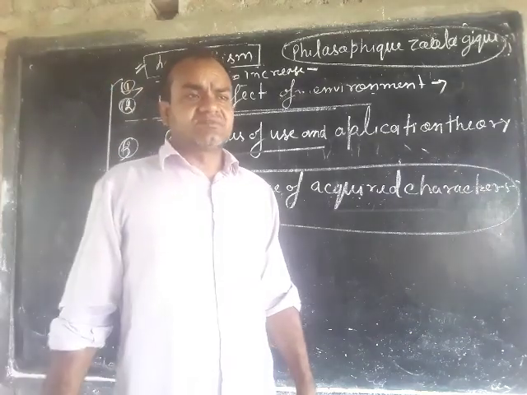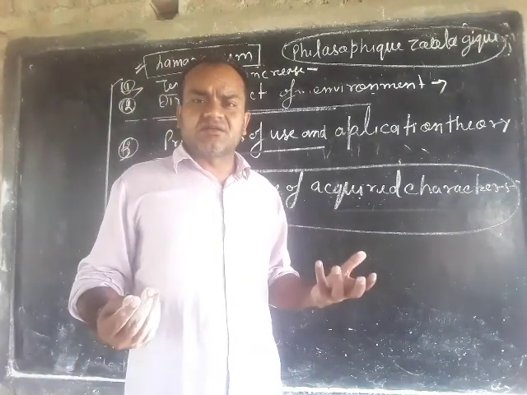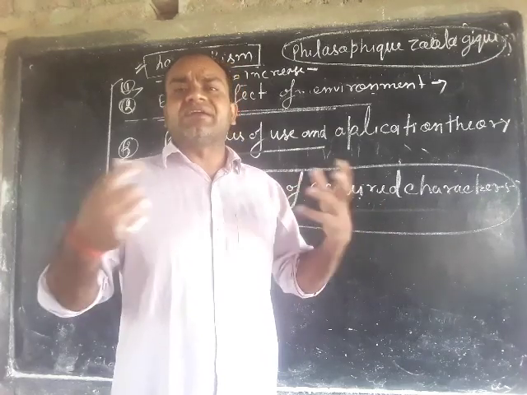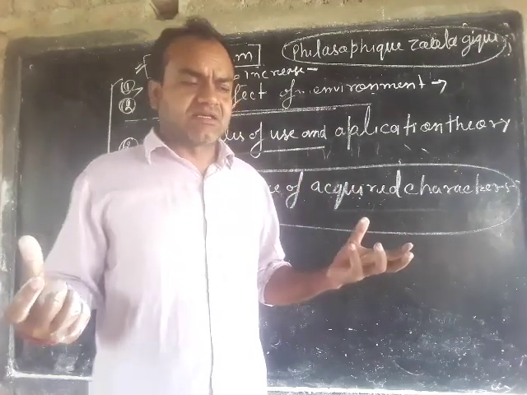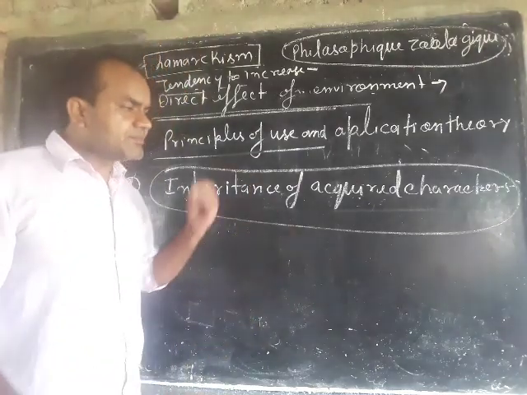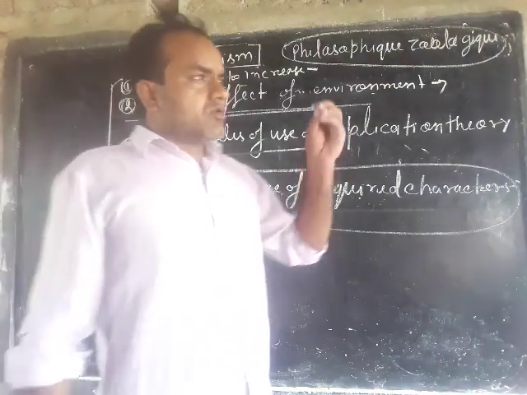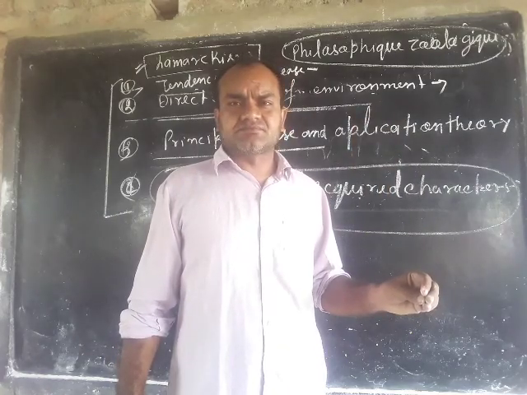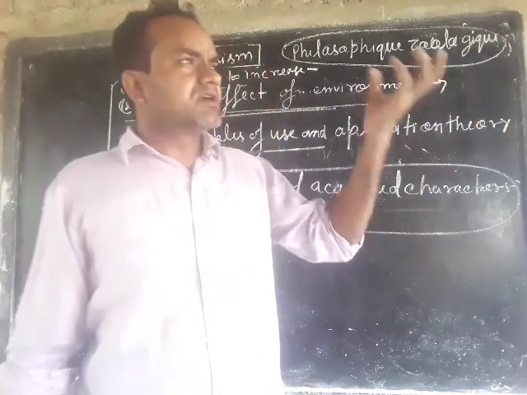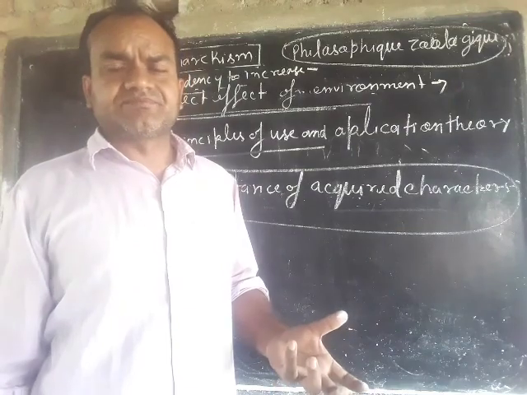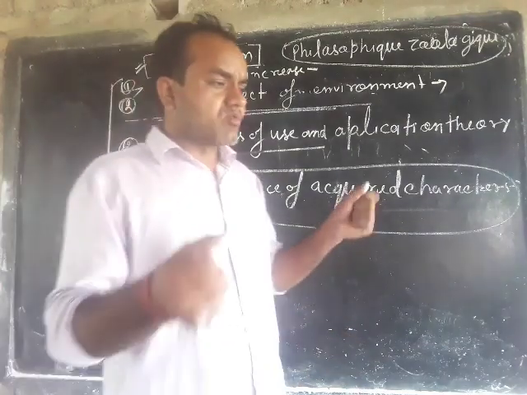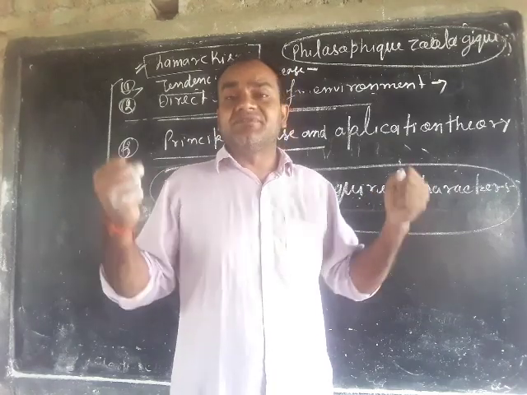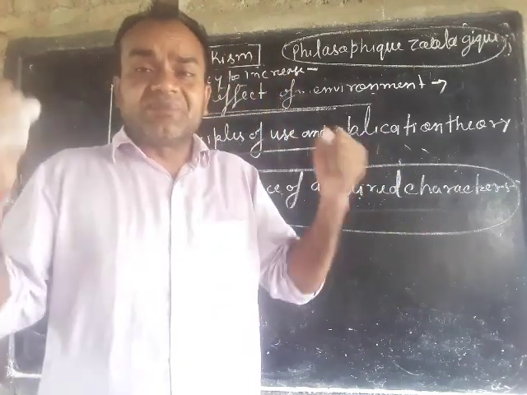Those special types of body structures that an organism produces, such as in every person who does exercise per day, who goes to the gym per day. Then what will happen? Their body muscles will be strong and thick.